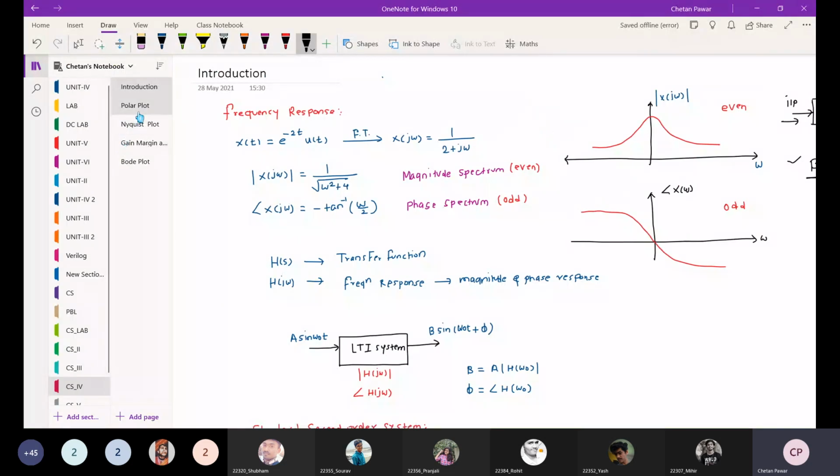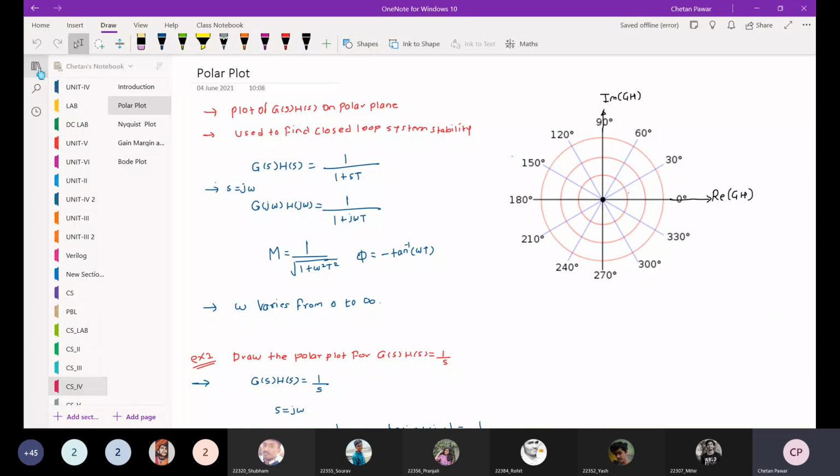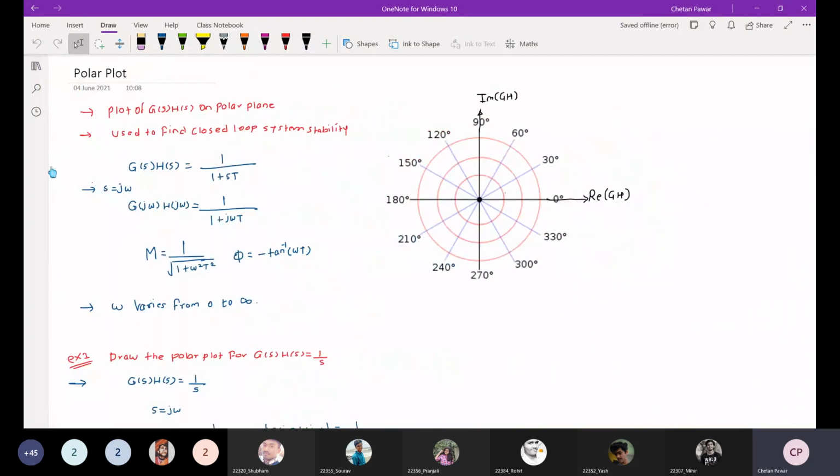Sorry, first we will start with the polar plot and then we will go with the Nyquist plot. Okay. So in polar plot, we plot the open loop transfer function on polar plane. Okay.